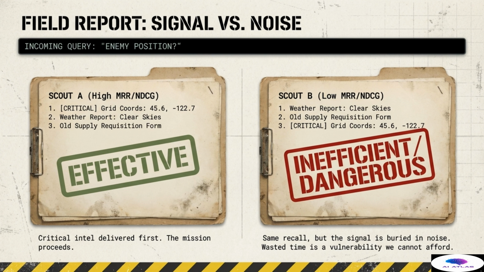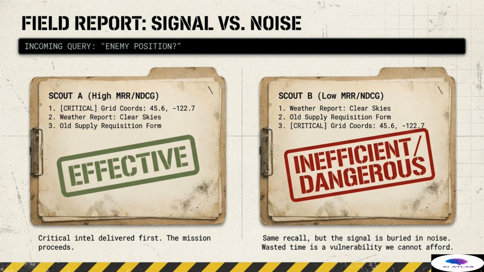Now consider Scout B. Scout B also retrieved the exact same 3 documents, meaning its recall is the same as Scout A's. However, Scout B has low MRR and NDCG. The critical grid coordinates are buried at position 3 behind a weather report and an old supply requisition form. While the signal is technically present, it is buried deep within the noise. In a high-stakes scenario, that wasted time spent sifting through irrelevant context is a significant vulnerability we simply cannot afford.